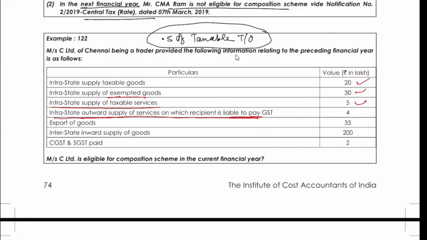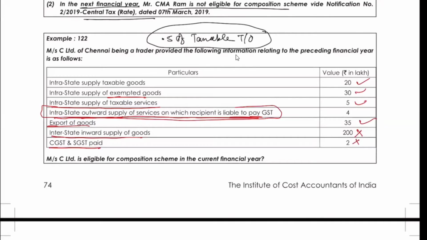We'll keep it. Export of goods, included. Interstate inward supply of goods is not taken. CGST and SGST paid, it is excluded. Correct. Just this point is left.